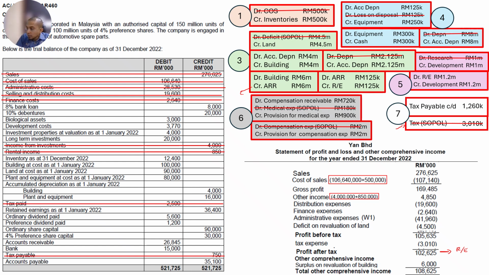Again, the one that is transferred to retained earning, this one is not for balancing. This one is for disclosure only. That's why I need to cancel disclosure only.